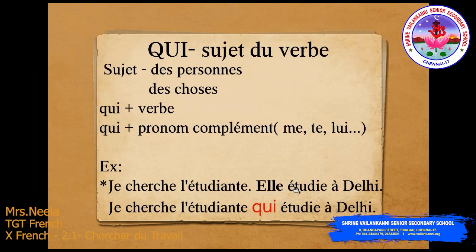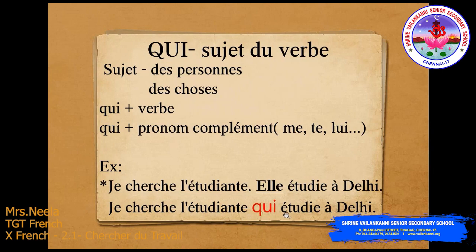Elle étudie à Delhi. Now, the elle has to be replaced because that is the repetition and that is the subject of the subordinate clause. So, je cherche l'étudiante qui, because it replaces le sujet du verbe. So, qui étudie à Delhi.